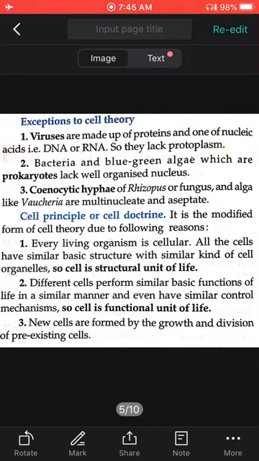And new cells are formed by the growth and division of pre-existing cells. तो जो पहले से existing old cells हैं, just because of the division of those cells new cells are formed. So this is all about the principles of the cell theory. Okay,